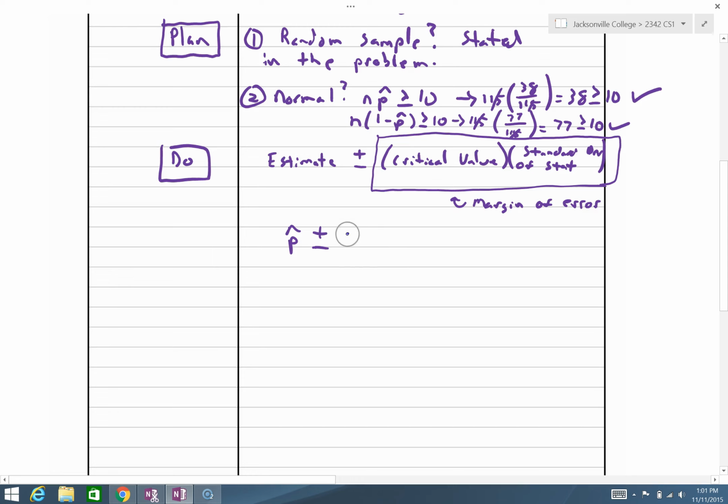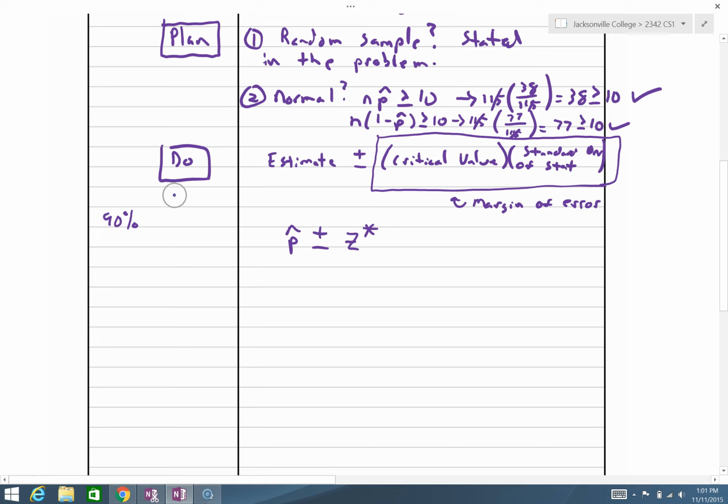Our critical value is the z star, and there are many z stars, but I'm going to look at a few that we will be interested in.